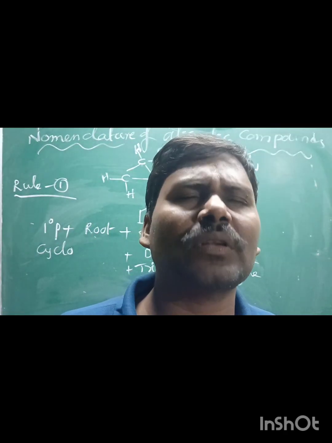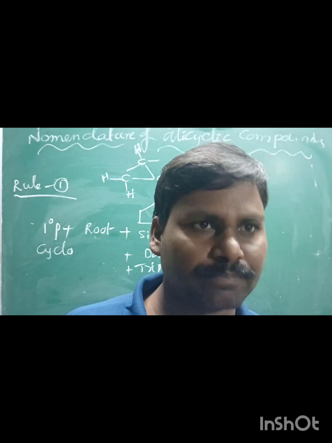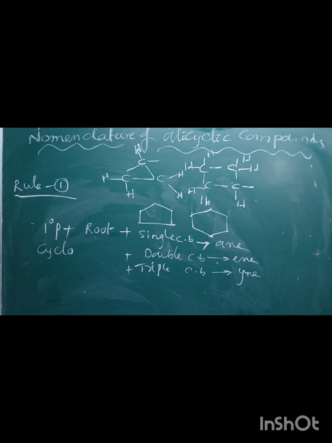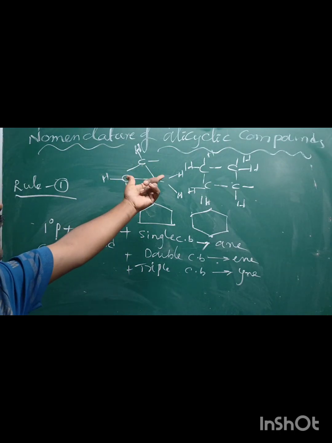The name of the cyclic compounds is obtained by adding the primary prefix cyclo before the root word, and the ending ane if the ring contains single covalent bonds between carbon atoms, ene for double covalent bonds, and yne for triple covalent bonds. So here the name is cyclo, number of carbon atoms 3, prop, ane, all are single bonds.